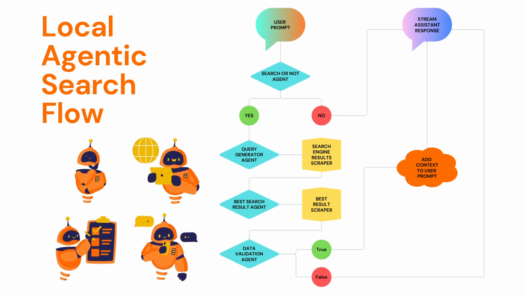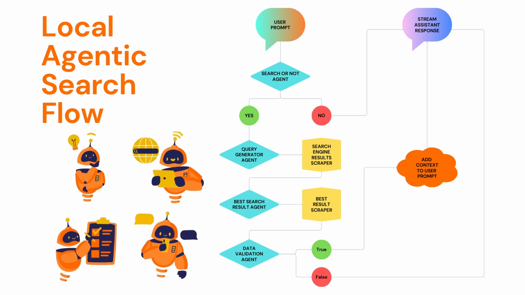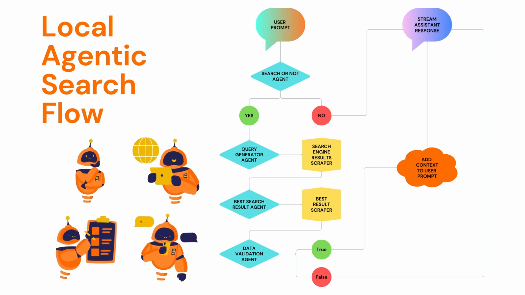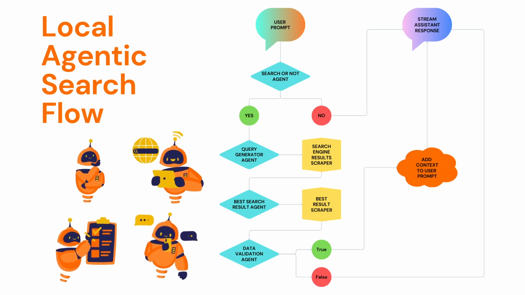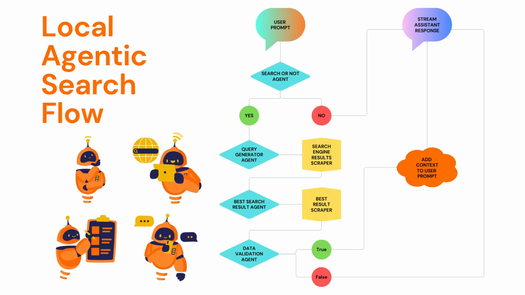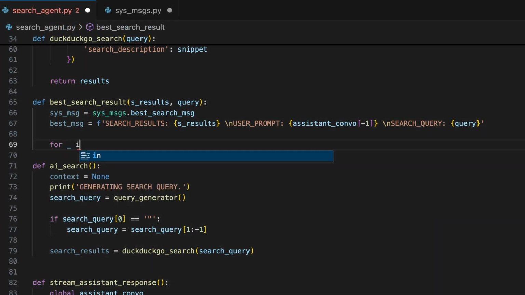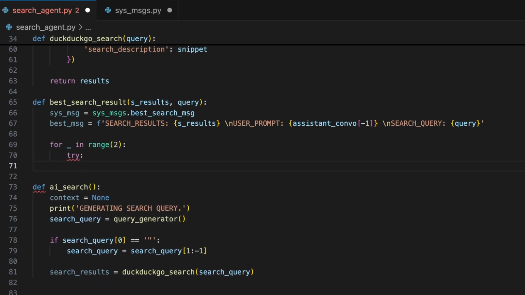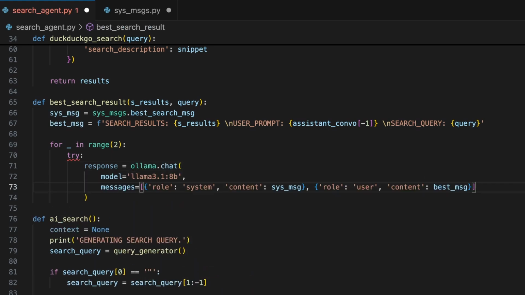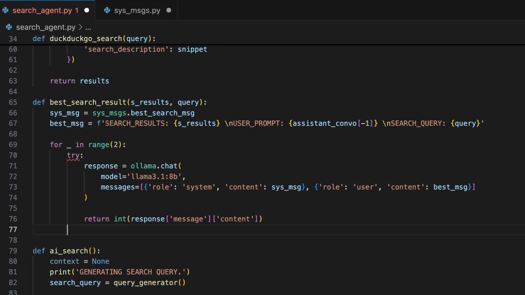But using smaller language models fine-tuned for general use chatbots out of the box, they do sometimes fail at this specific of a task. To decrease the chance of this essential agent failing, we will let the agent attempt their response twice so that if the first response fails, it tries to generate a response one more time. We can do this in our Python program by looping through the range of 2. Then in that loop, use a try statement to generate our Ollama chat response and attempt to return the response message content converted from a string to an integer with the Python int function.